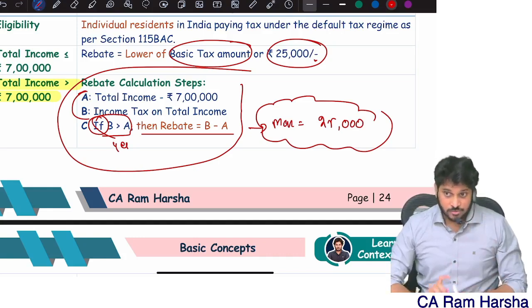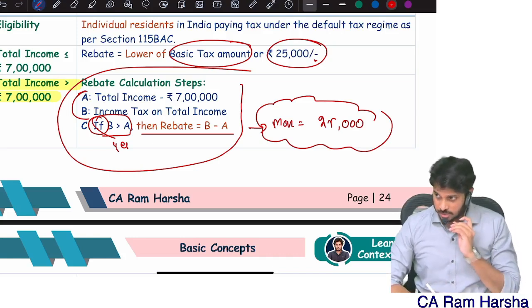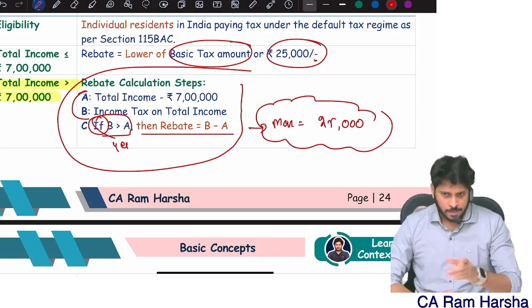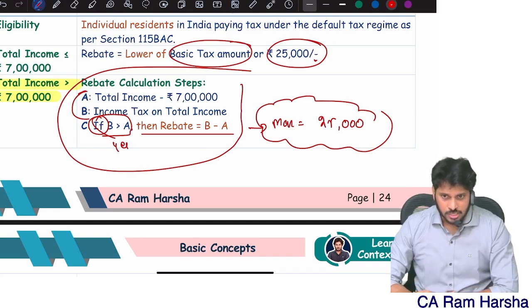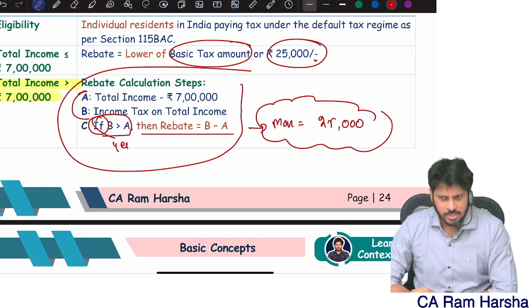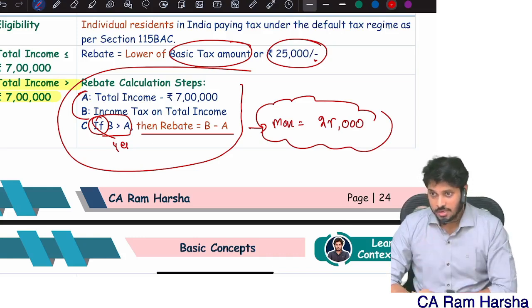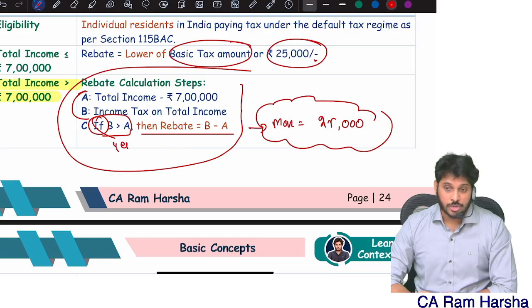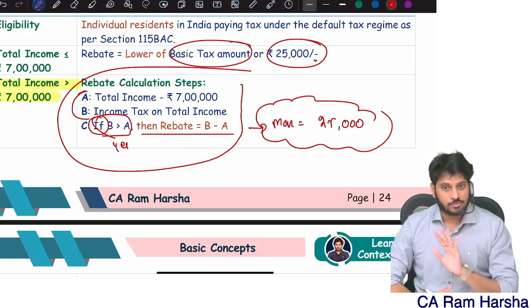One of the major provisions is over. Many times MCQs were asked. Even September paper, MTPs you see, May paper you see, Jan paper you see, rebate computations they were asking. Pakka in every exam they're asking. Clear everyone? So we understood now how to compute rebate under optional tax regime, how to compute rebate under default tax regime, both. That's it.